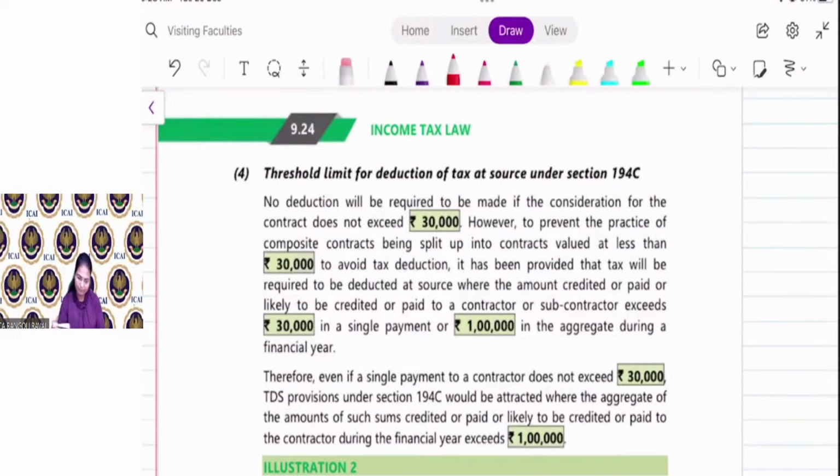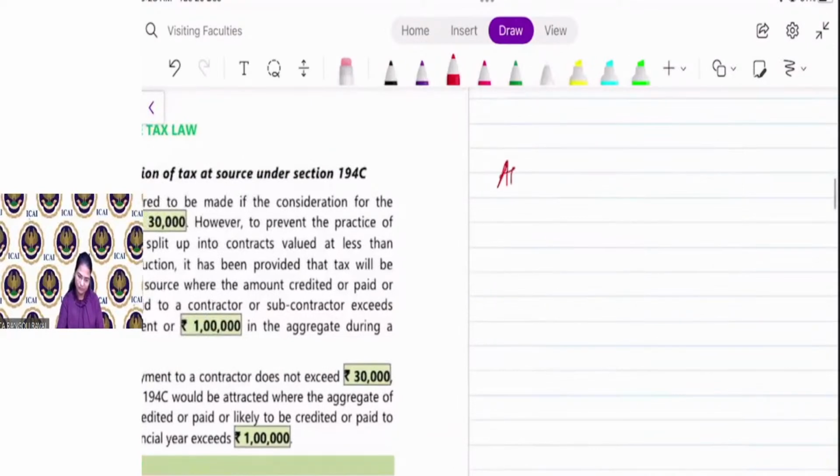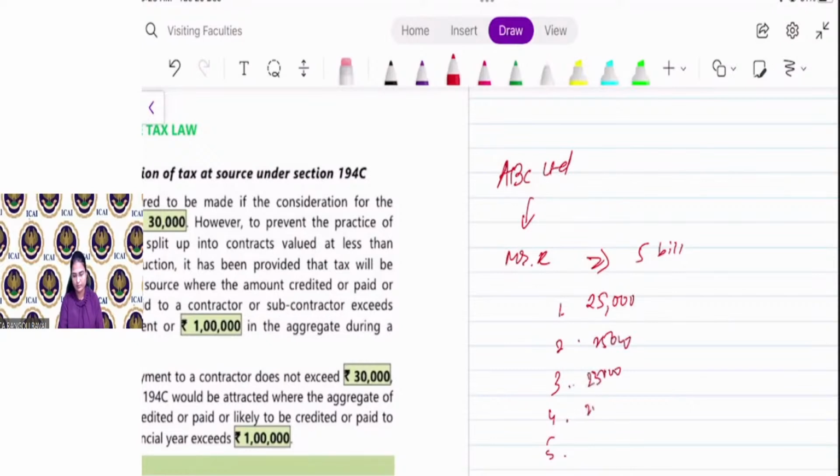Say, for example, ABC Limited has given a contract to Mr. X. Mr. X raised 5 bills of 25,000 each. The payee needs to give PAN to the payer. So up to the 4th bill, the single bill is less than 30,000 and the aggregate is less than 1 lakh. So no TDS is required to be deducted.